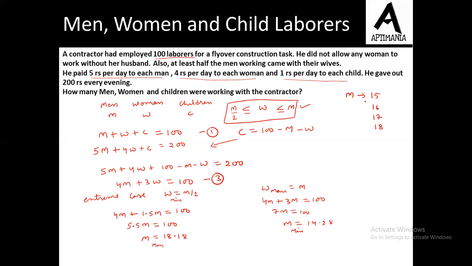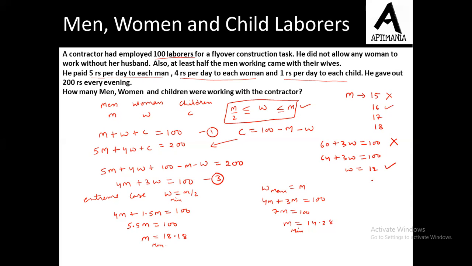When we substitute M as 15 in this particular equation, this will become 60 plus 3W equal to 100, which is not possible because W from here will come out in decimals. So this solution is not possible. Let us cancel this out. If I substitute the value of M as 16, this will become 64 plus 3W equal to 100, and from here W will be equal to 36 divided by 3, that is 12. Now this is a feasible solution. Fine, so this value is quite possible.